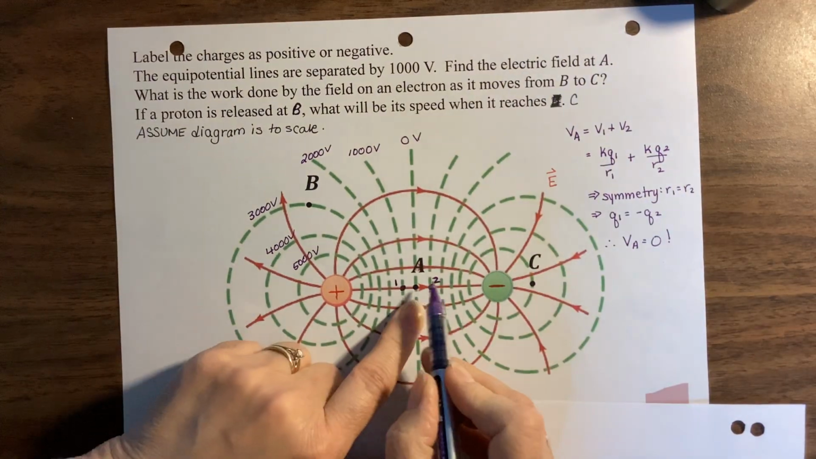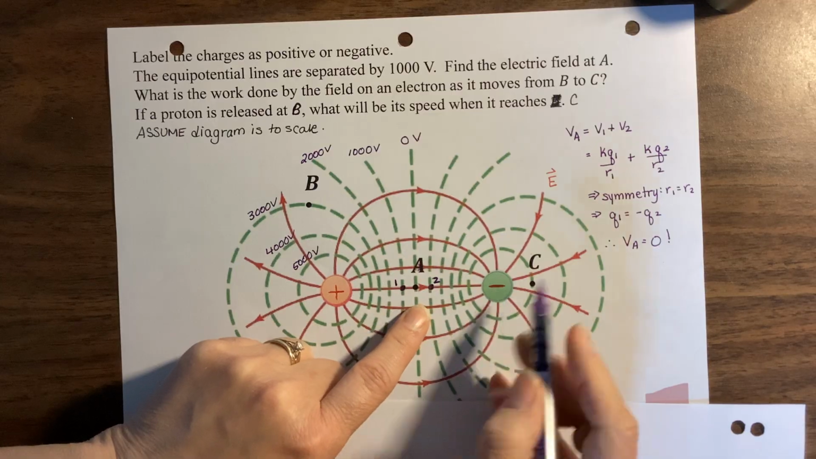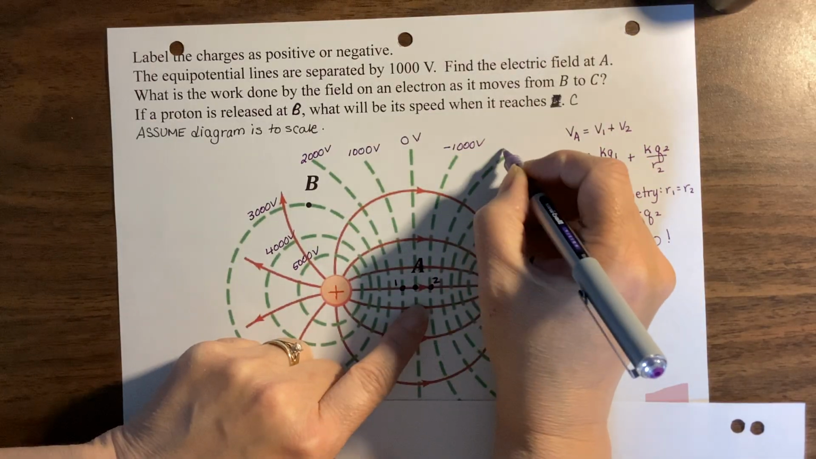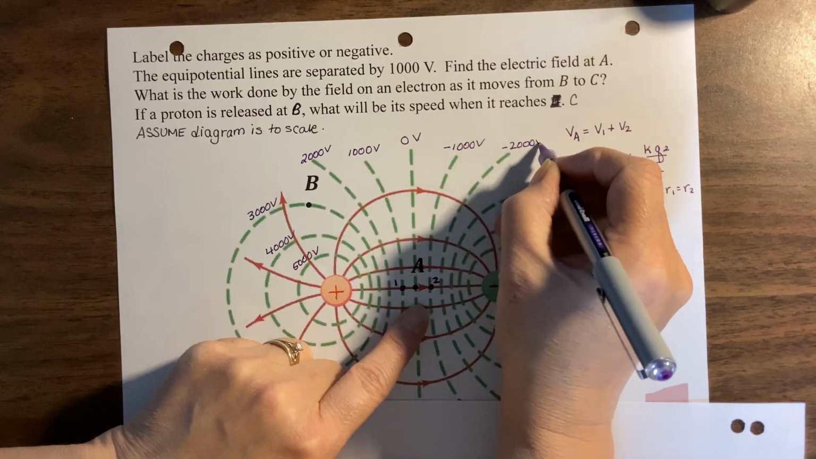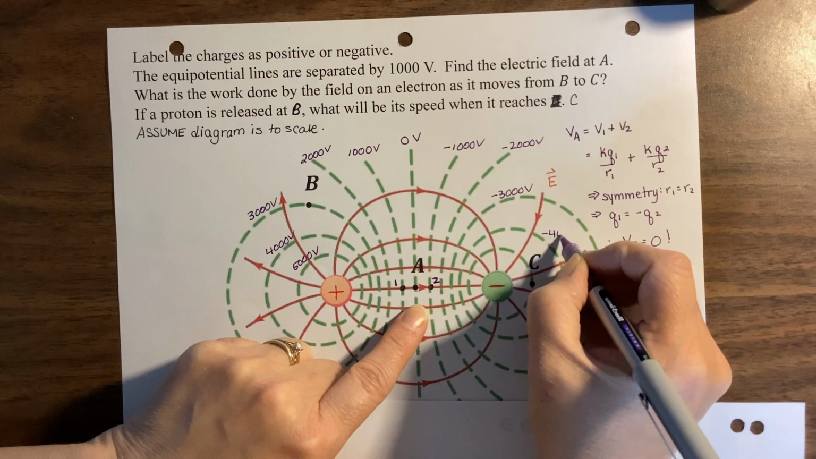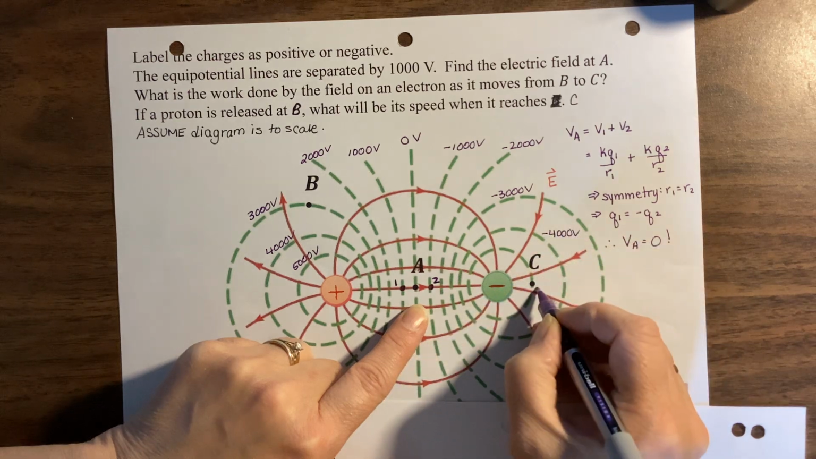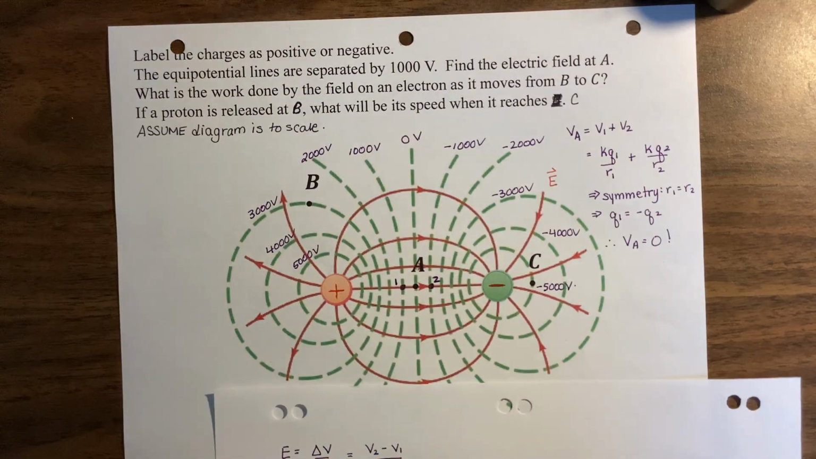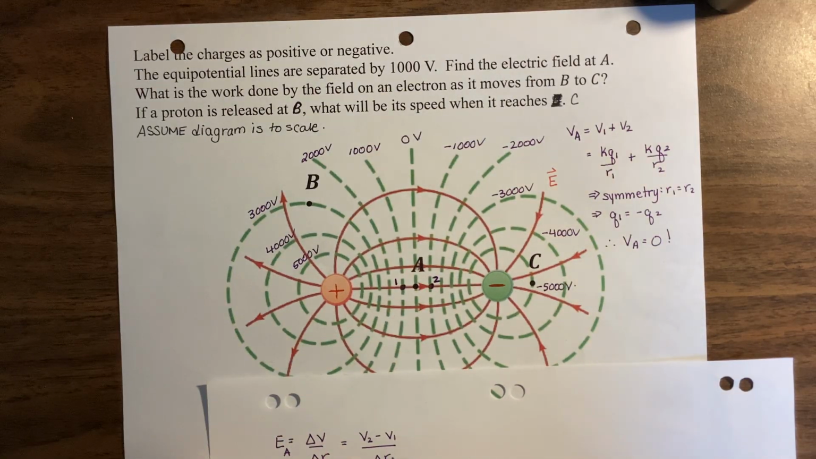Likewise, over here on this side, as we go closer to the negative, we'll get negative potentials. Minus 1,000 volts, minus 2,000 volts, minus 3,000 volts, minus 4,000 volts. And let's throw in minus 5,000 volts as well. Okay, so now I've got my V1 and my V2s.